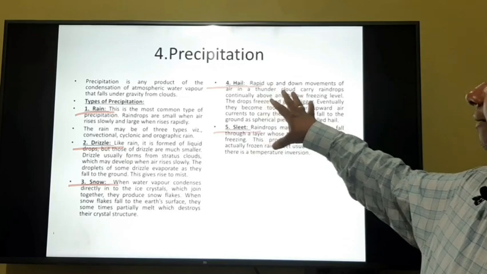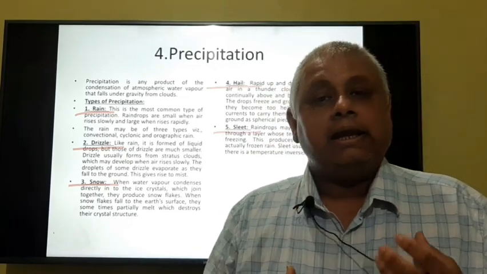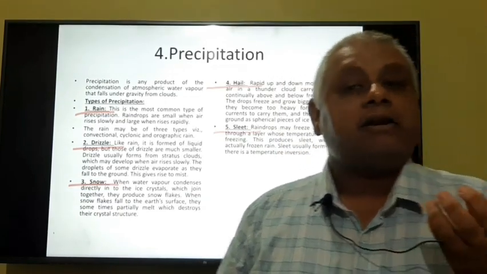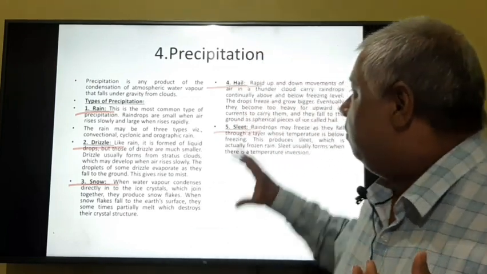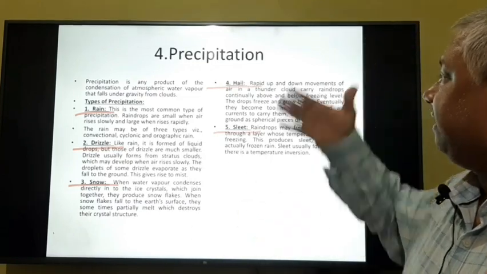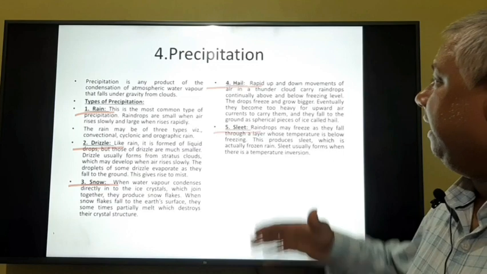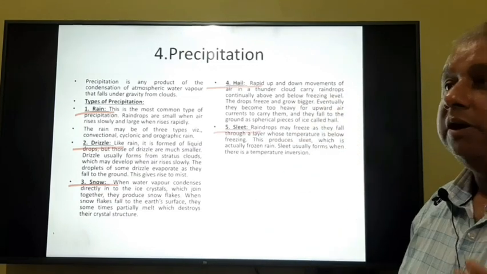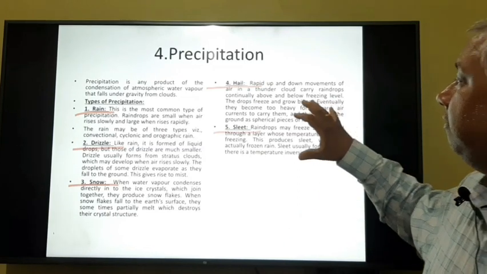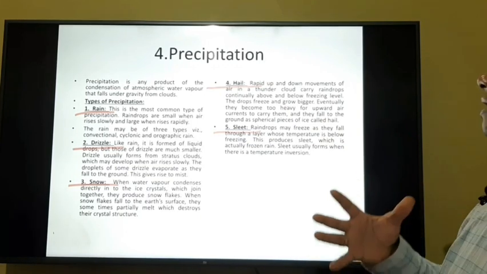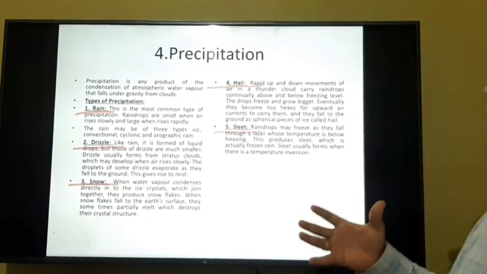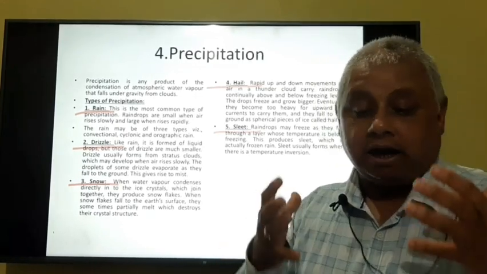Now, the next one is hail. The hail, you can say, is a bigger particle of ice which is rounded in shape. Now, where are these hails formed? These hails are formed where there is rapid up and down movement of air in a thunder cloud, carrying raindrops continually above and below freezing levels. The drops freeze and grow bigger. Eventually, they become too heavy for the upward air current to carry them, and they fall to the ground as spherical pieces of ice called hail.